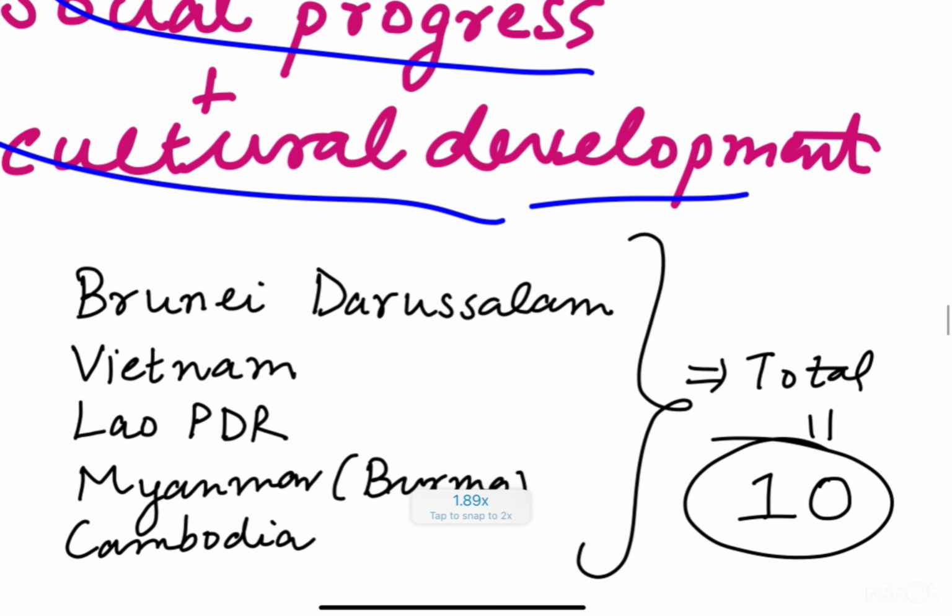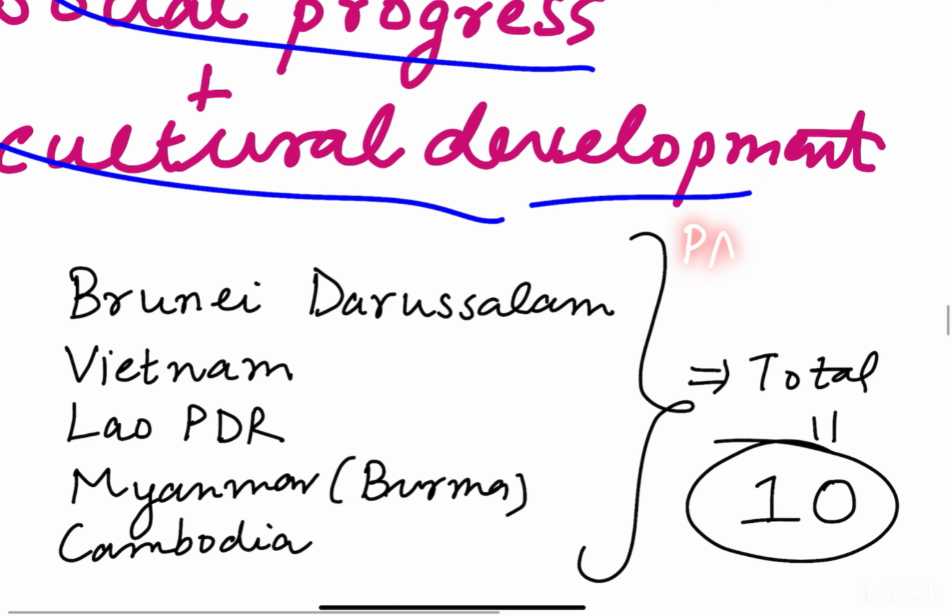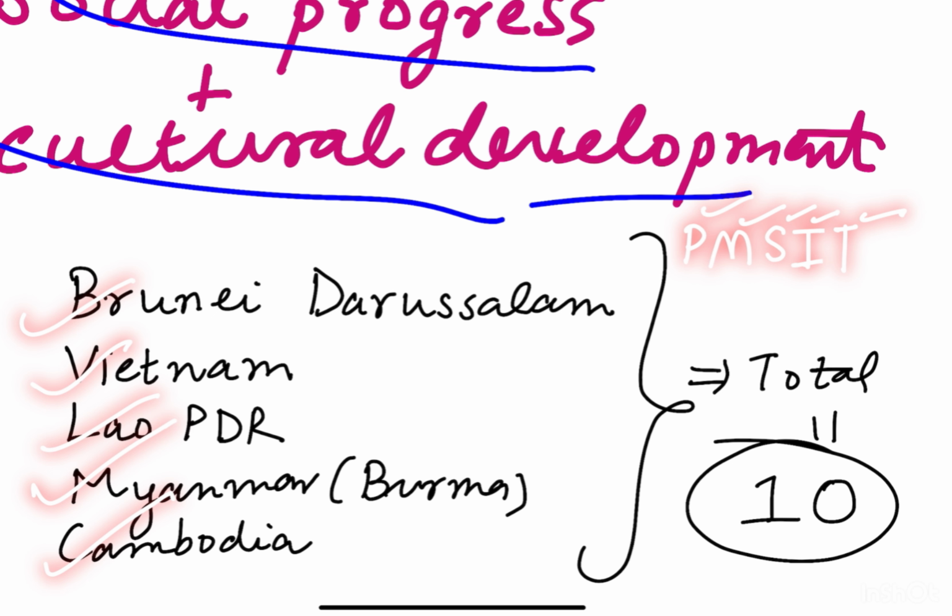So initially, as we saw, there were 5 founding members of the ASEAN, which was PMSIT: Philippines, Malaysia, Singapore, Indonesia, Thailand. Then later on, Brunei Darussalam, Vietnam, Laos PDR, Myanmar and Cambodia also joined, and currently there are 10 member states of ASEAN.